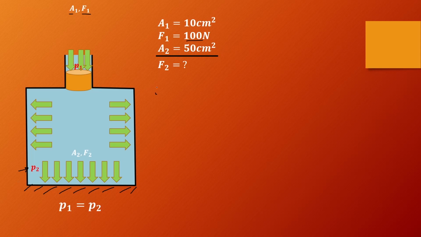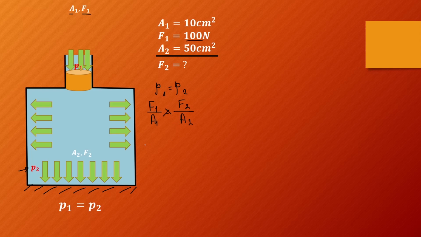So P1, the pressure that we made by pushing this, is equal to P2, the pressure that is going to act on the bottom of the bottle. So P1 is equal to F1 divided by A1, and that's equal to F2 divided by A2.